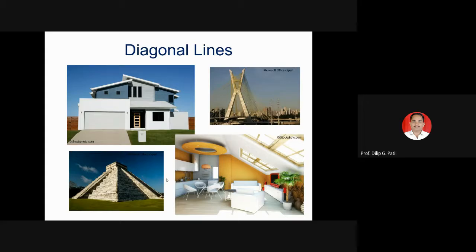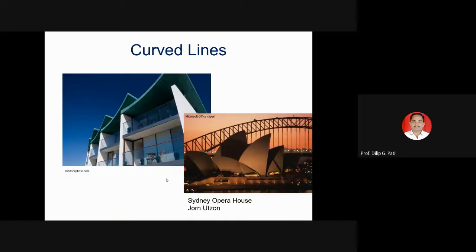Then even for the suspension or cable stayed bridges, as well as that particular sloping roof portion, you can see diagonal lines. Curved lines, in some places the design is decorated in the form of curved lines also. You can see Sydney Bridge in Australia, the Opera House. The shape is in the form of curves.